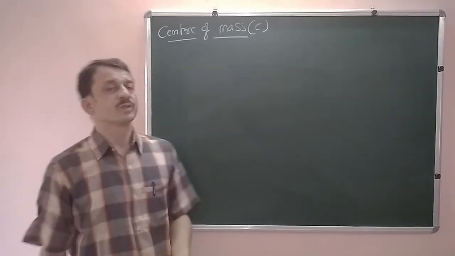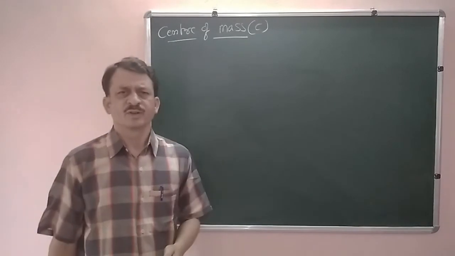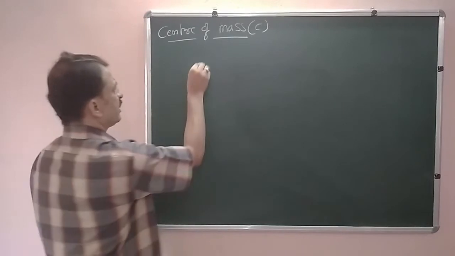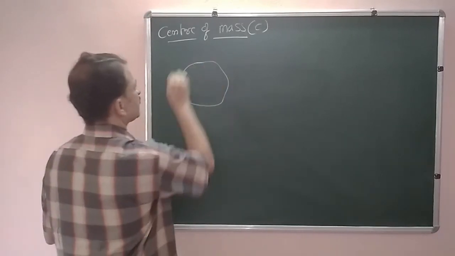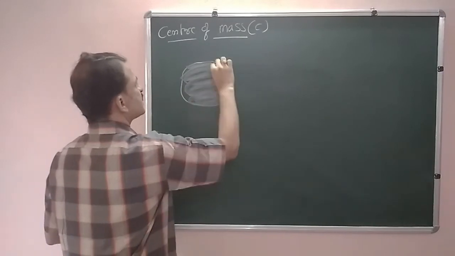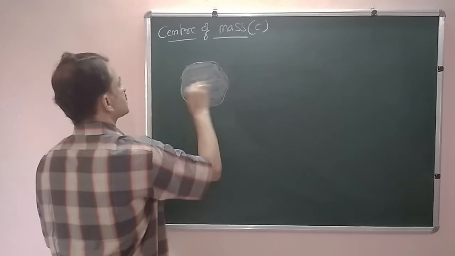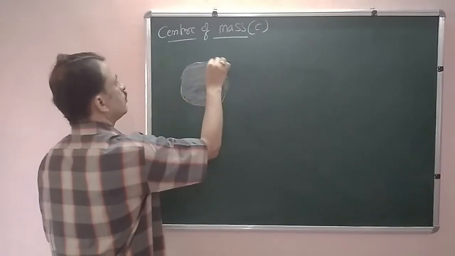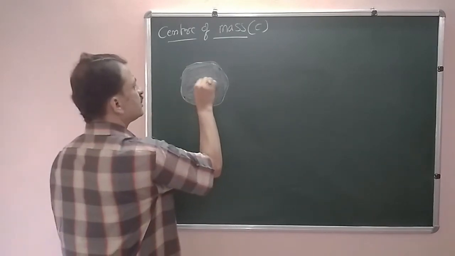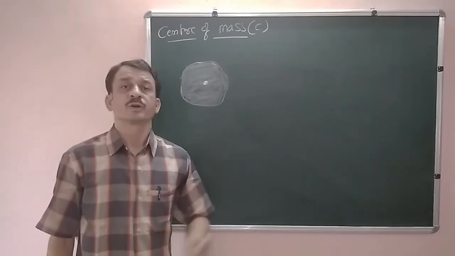Next concept, a very important one, center of mass. Now, if you consider a rigid body of any shape, a solid one, consisting of many particles, each having different masses, we will find a particular point in the body at which the entire mass is assumed to be concentrated.